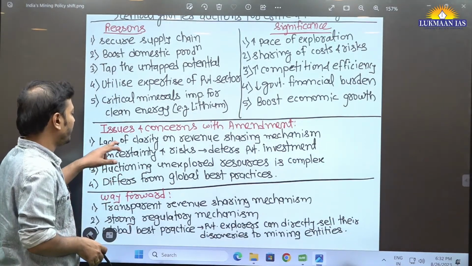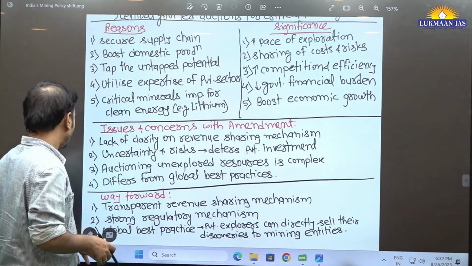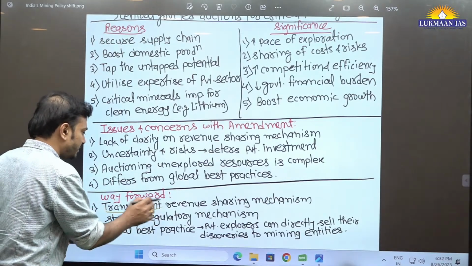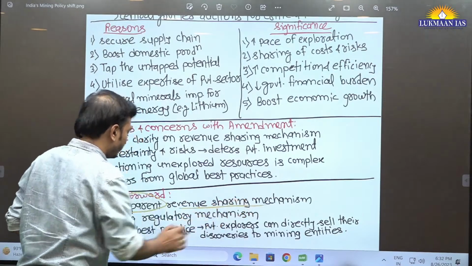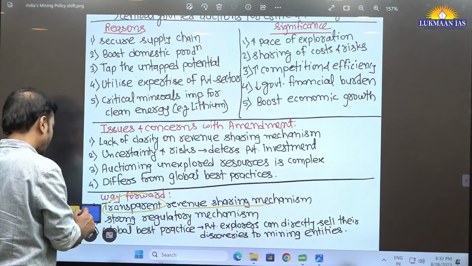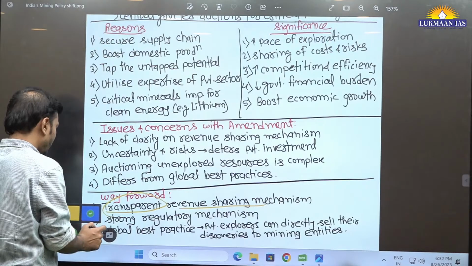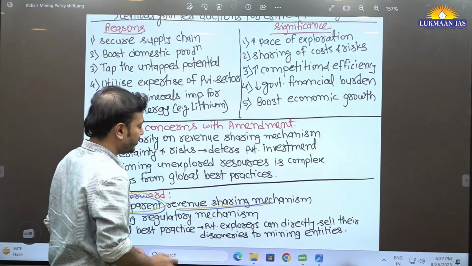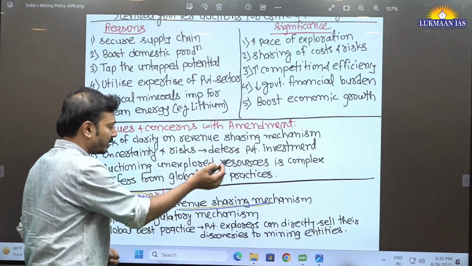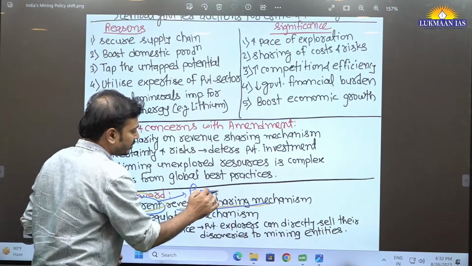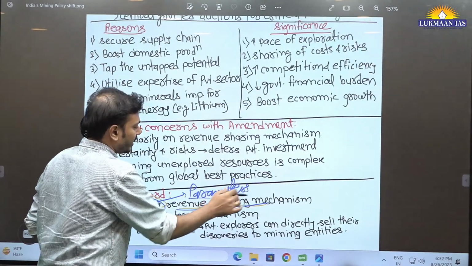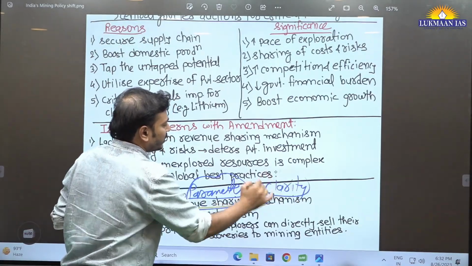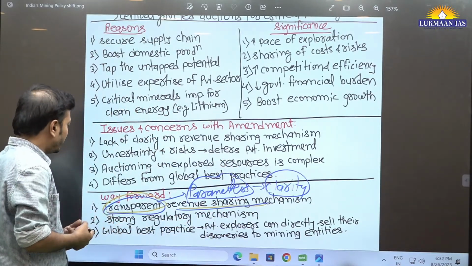Now, way forward. In the way forward, we should be knowing or writing that there should be transparency in the revenue sharing model mechanism. So what kind of transparency are we talking about? Whatever decisions are related to the revenue sharing mechanism, they should be made in a transparent manner. So whatever the parameters are, if they are clear, there is clarity on this, so the private sector can come forward and invest.